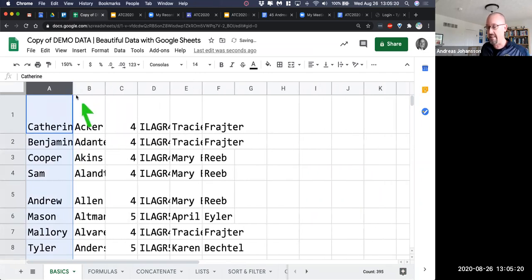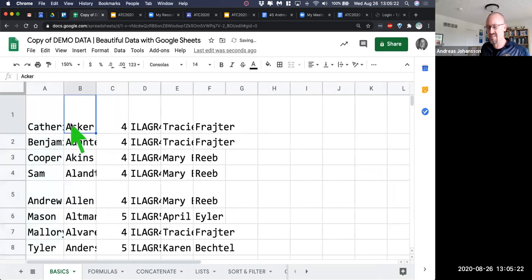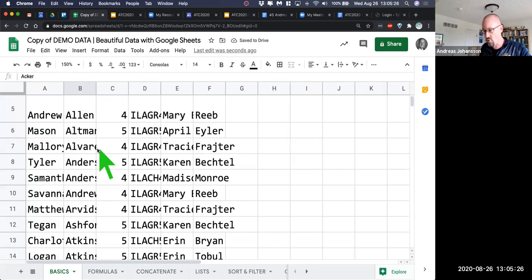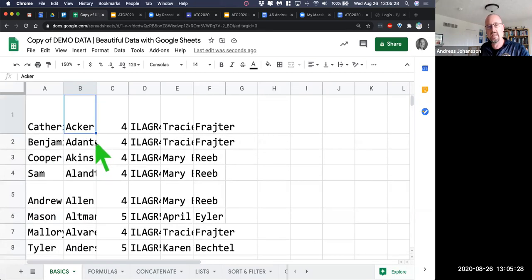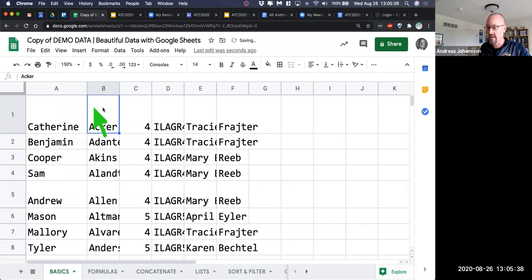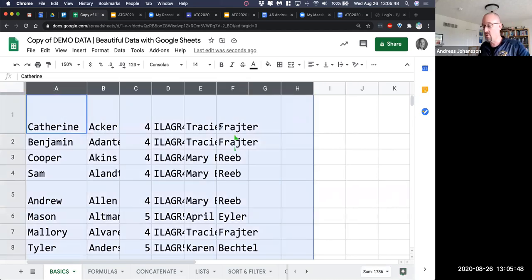The tricky thing about that is that if this is a spreadsheet that has 5,000 rows or even 100 rows, I'll have to scroll all the way down, and it just gets really messy. So all you got to do is double click. Put your arrow so that it makes the right sort of black arrow right to the right of column A. Double click, and it'll automatically widen the column to the widest value in that cell. You can then, of course, apply that to the rest of the columns.